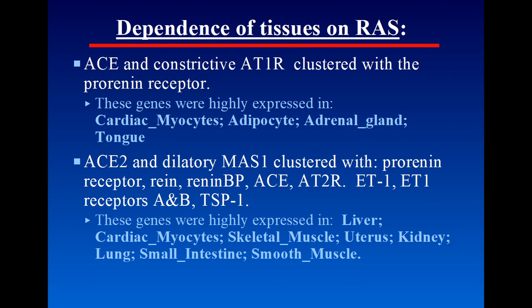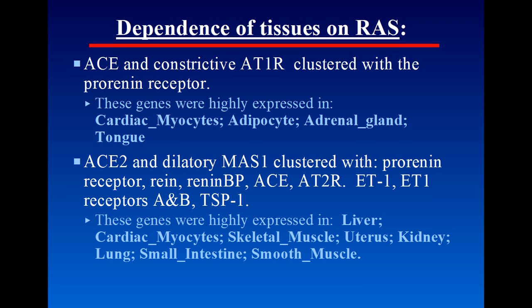Two things have been found. If we are looking at the vasoconstrictive arm of the renin-angiotensin system, then the expression of ACE and the vasoconstrictive angiotensin type 1 receptor clustered only with the prorenin receptor, and this simple combination of three genes was highly expressed in cardiac myocytes, in adipocytes, in adrenal gland, and in lung.